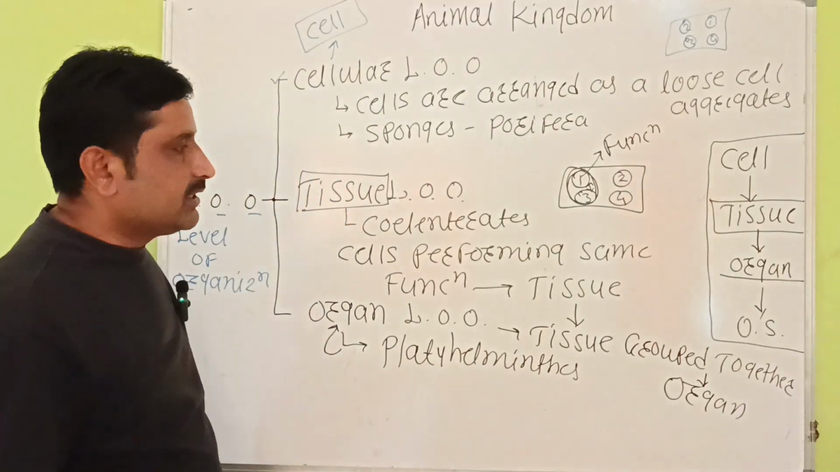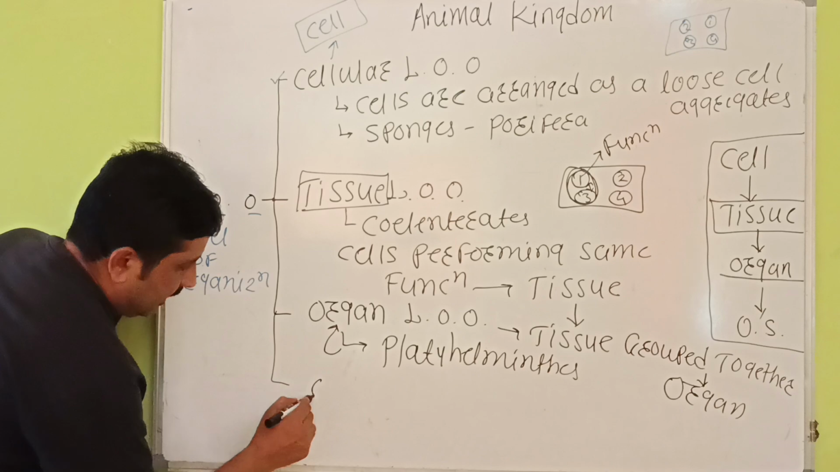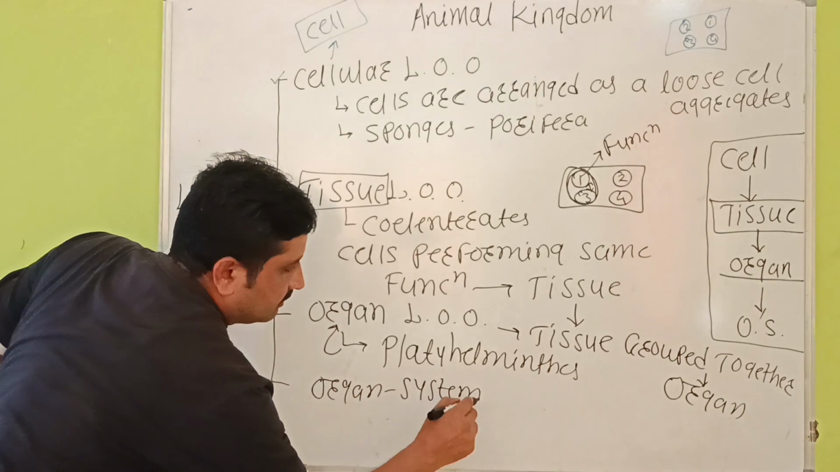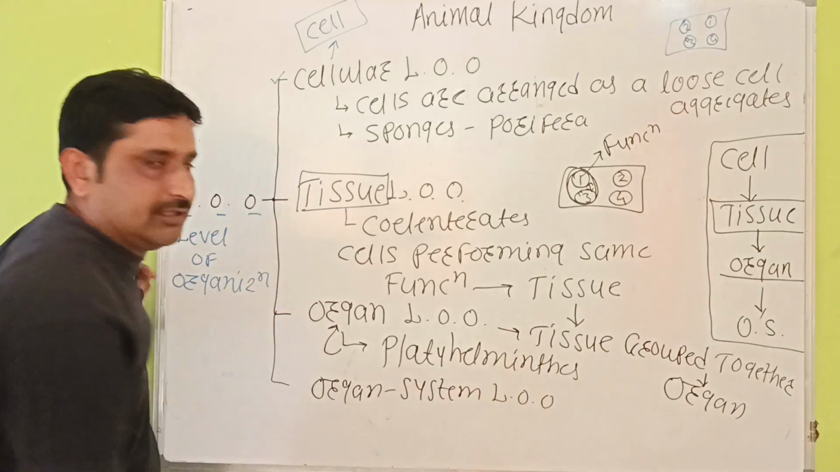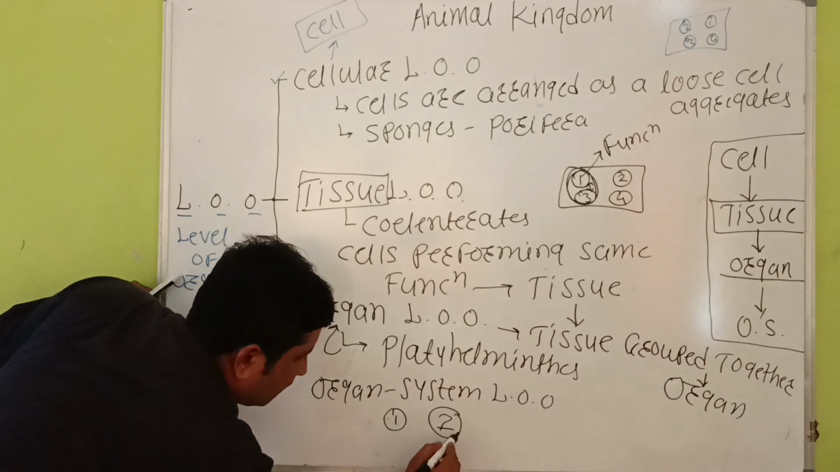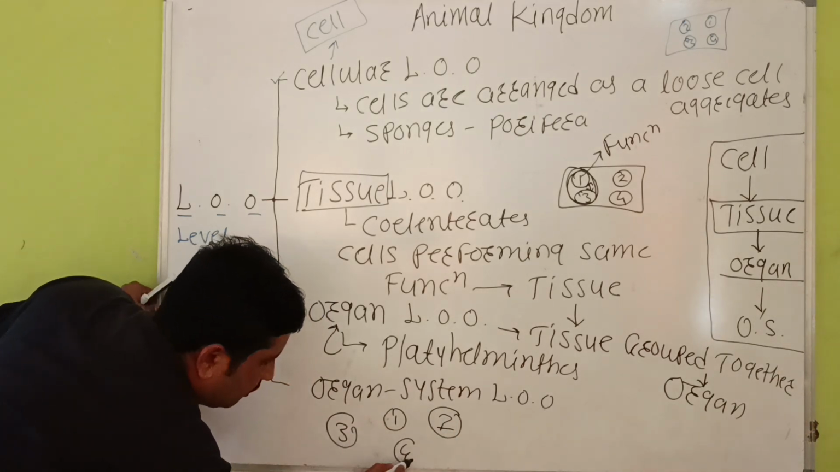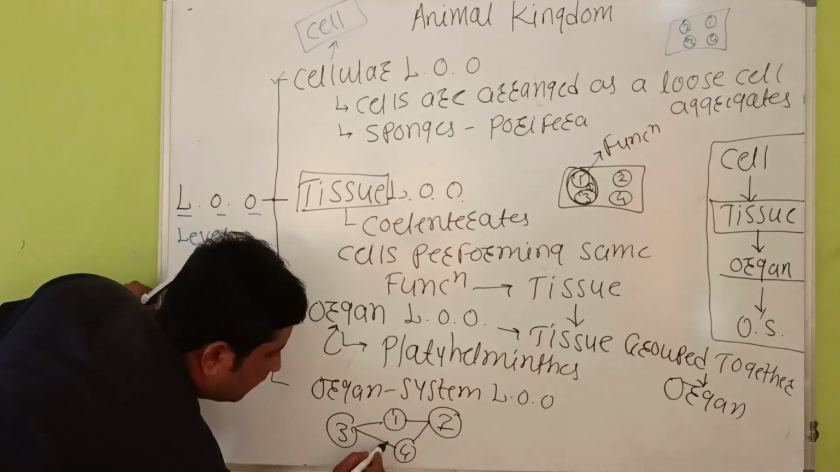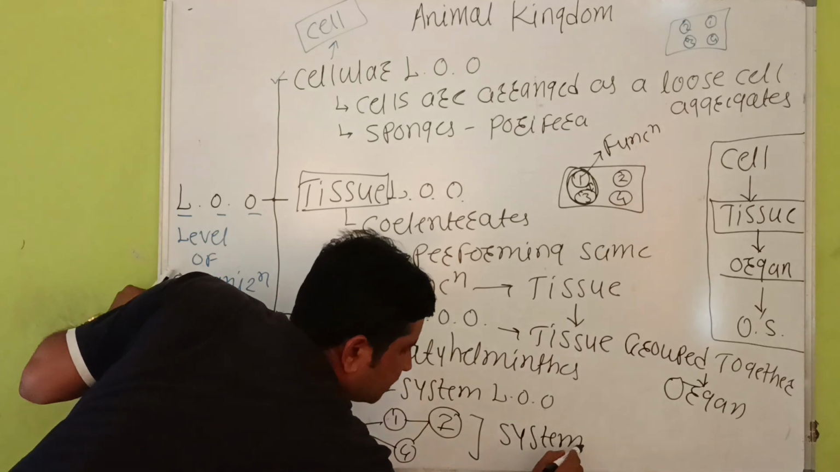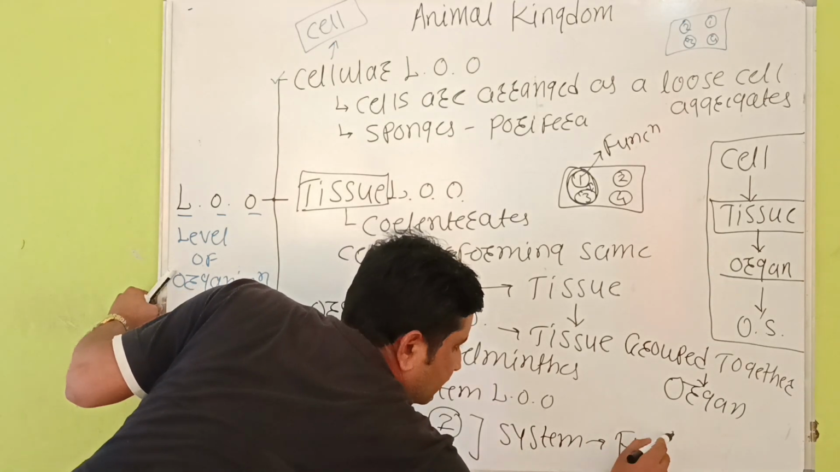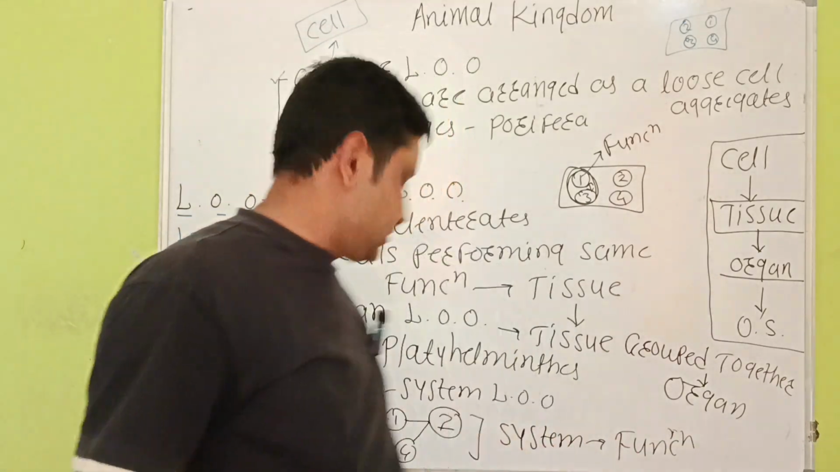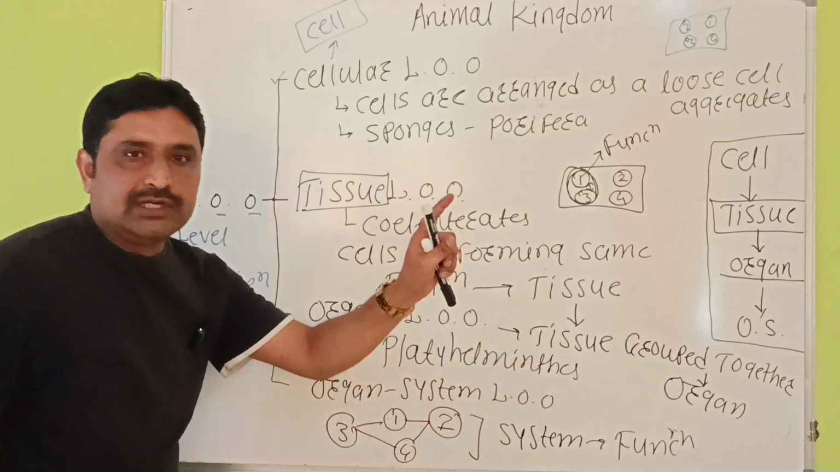उसके बाद का और कॉम्प्लेक्स नेचर बनता जाता है एंड दैट इज नोन एज ऑर्गन सिस्टम लेवल ऑफ ऑर्गेनाइजेशन। ऑर्गन सिस्टम लेवल ऑफ ऑर्गेनाइजेशन, it means the different organs, first organ, second organ, third organ, fourth organ, they connect to one another and develop a system, and that system is able to perform the function. Such level of organization is called organ system level of organization.